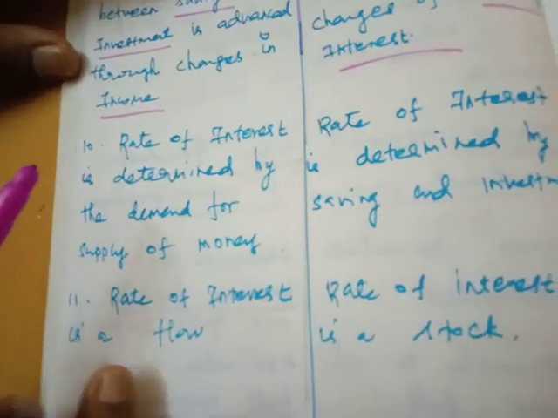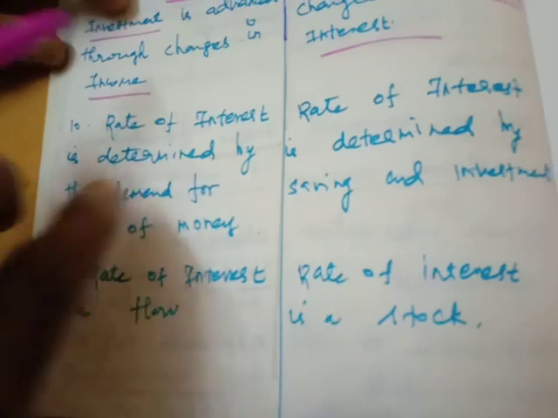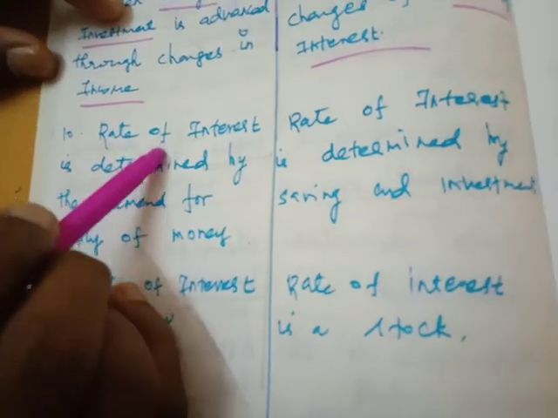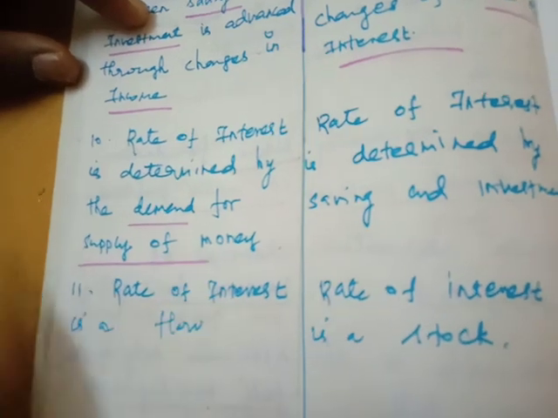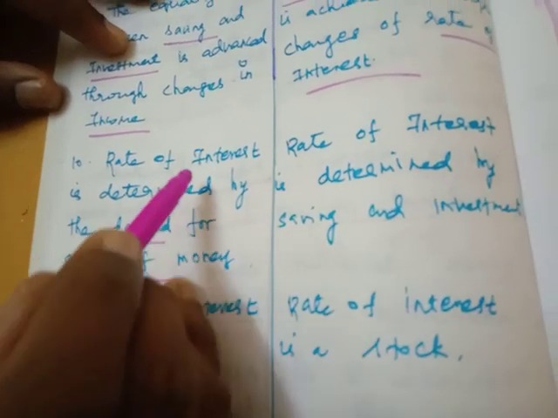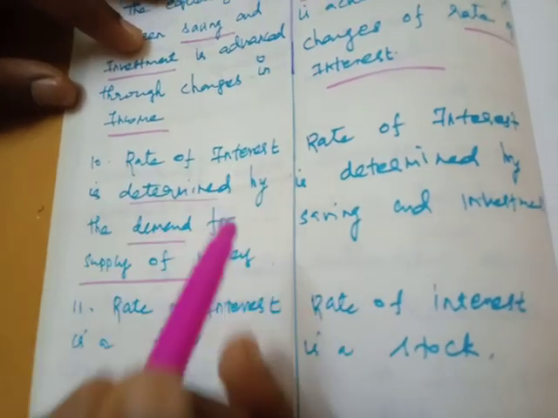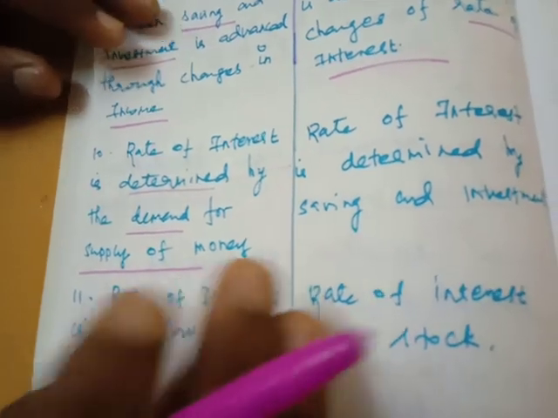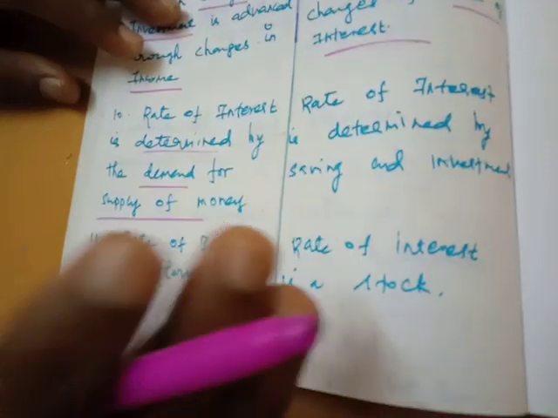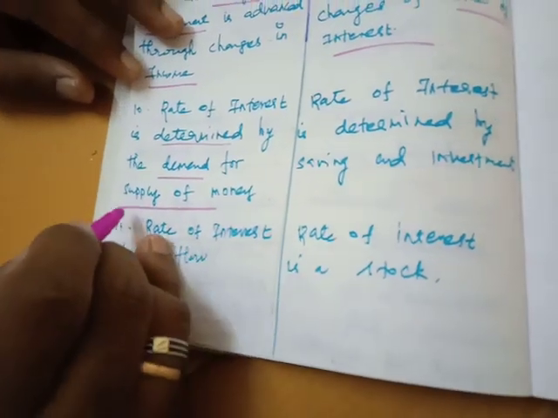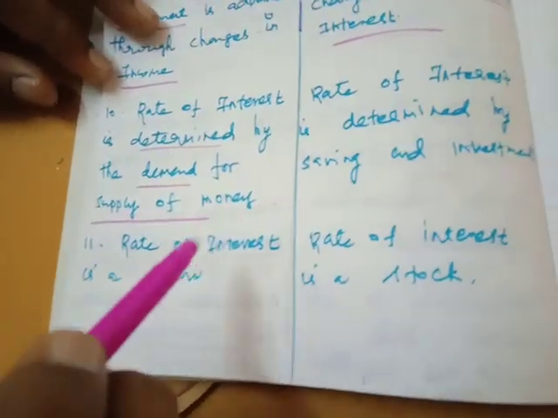And how is the rate of interest determined under the Keynesian theory? The rate of interest is determined by the demand and supply of money. The interest rate is determined by how much money is needed in the country, or how much money is demanded, and how much money the government is ready to supply in the particular country.